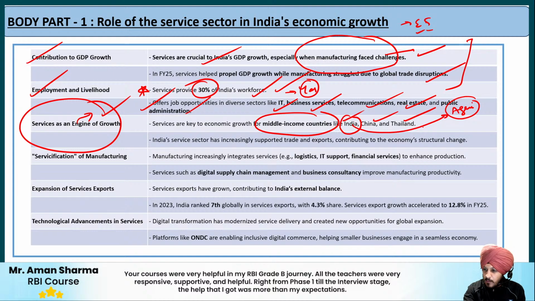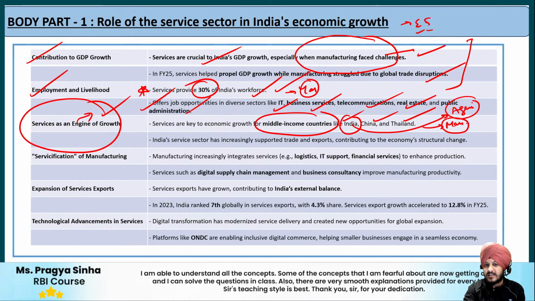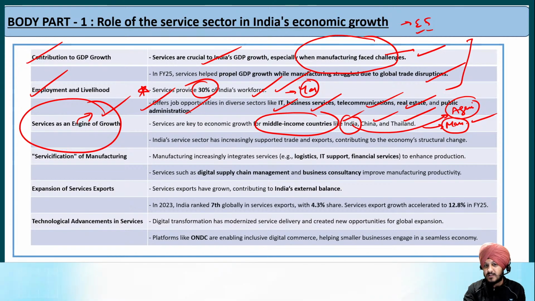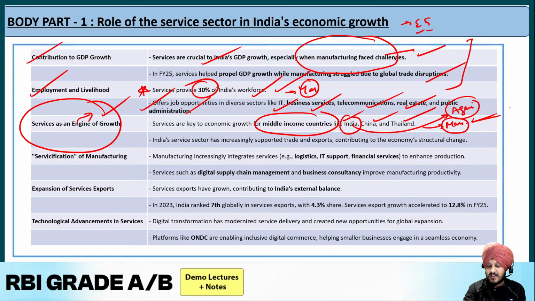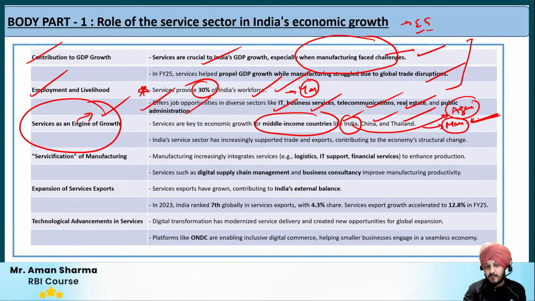Fine. If you talk about the manufacturing sector in our country, we know that the manufacturing sector is very much sensitive to supply chain disruptions. Just now I have discussed it in the previous slide also. It is very much sensitive. Apart from that, if you talk about the historical scenario of the manufacturing sector in our country, we know that somehow we have missed the development of the manufacturing sector. We have not emphasized the manufacturing sector in the past, and as a result of that, we are still suffering.